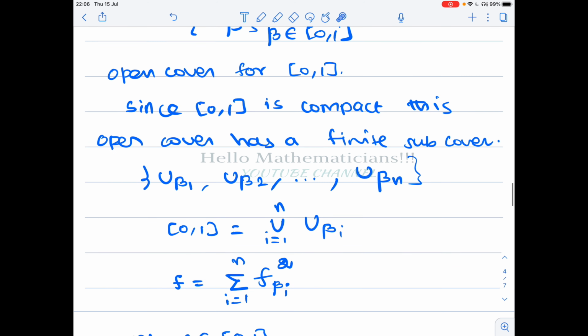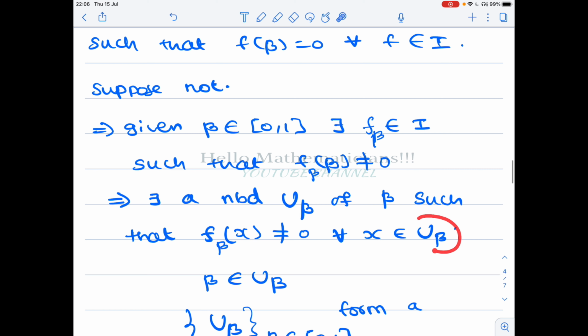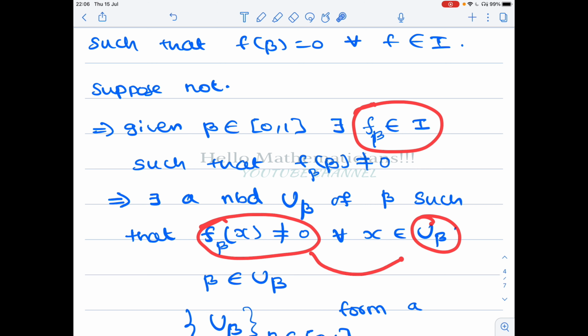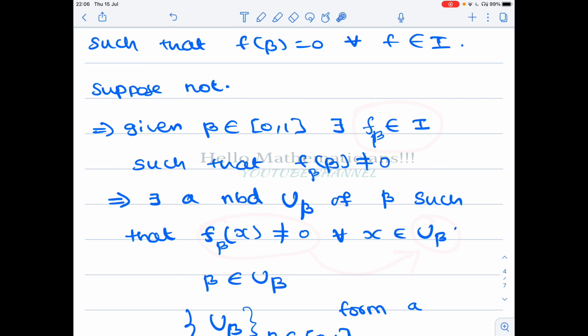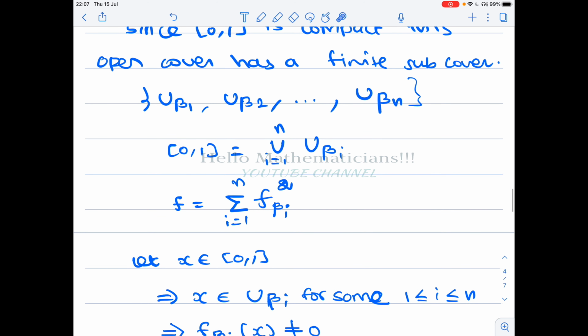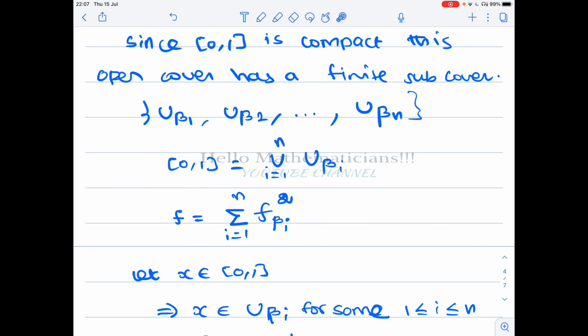Now note that for each u beta we have a continuous function f beta belonging to I such that f beta of x is not equal to 0 in this neighborhood u beta. So for every u beta we have a function f beta. We take all those: for u beta 1 you have f beta 1, for u beta 2 you have f beta 2. We square all those functions and add them. So f equals the summation for i equal to 1 to n of f beta i squared. We consider this function to get a contradiction.